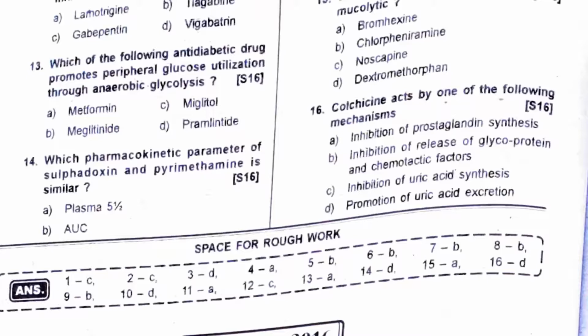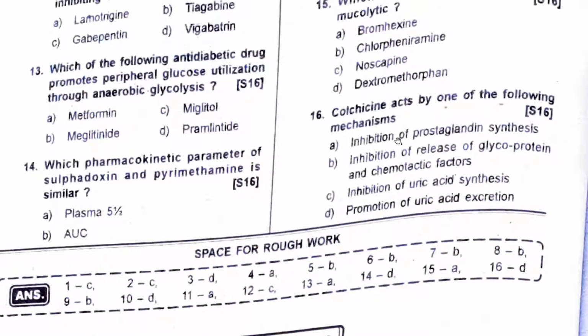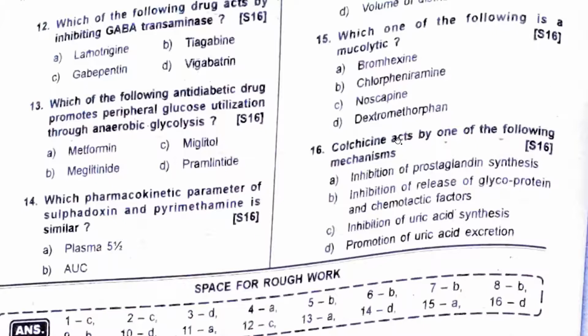Zanamivir, neuraminidase inhibitor. Colchicine acts by which of the following mechanisms? Colchicine acts by promoting uric acid excretion, right? So colchicine, that's why it's used in gout, because you don't want uric acid crystals to be deposited. So it will promote uric acid excretion. Allopurinol will inhibit uric acid formation as a xanthine oxidase inhibitor. Colchicine is your uric acid excretion.